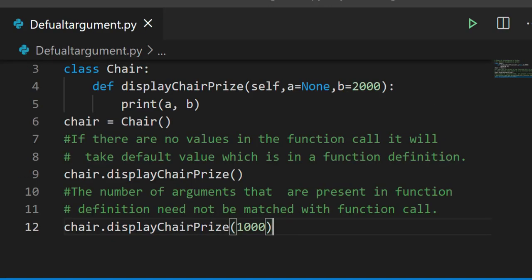Then the conclusion of this default argument is, if we don't give any values while calling a method or while calling a function, it will take the default values which are present in the function definition. And one more thing is, there is no rule that the values in the function call should match with the values of the function definition. And then if we give new values while calling a function, the function definition will take that new value instead of the default value which is already present in the function definition. Like this, we can achieve method overloading.